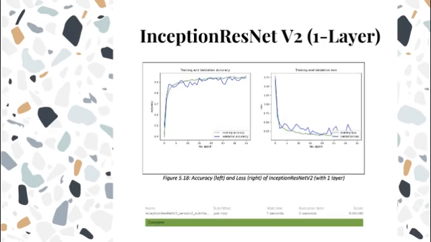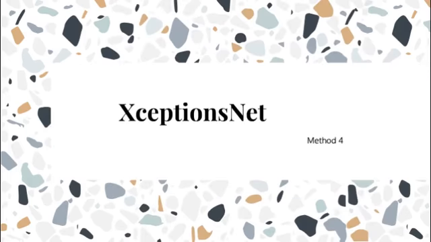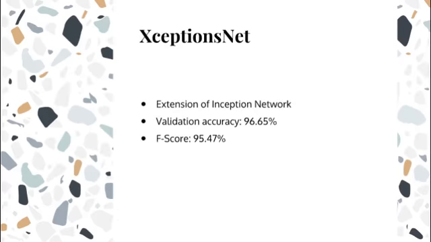This figure shows the performance and the Kaggle score of Inception ResNet v2 with fine-tuning, which comes out to be 93.95%. For the fourth method, our team implemented the Xception model. The creator of the Keras library proposed this model. It extends the Inception network, which replaces the standard Inception modules with depthwise separable convolutions and outputs a 2048-dimension feature vector.